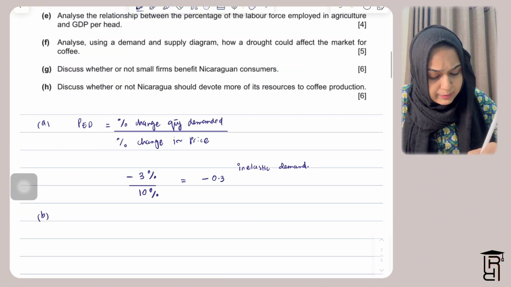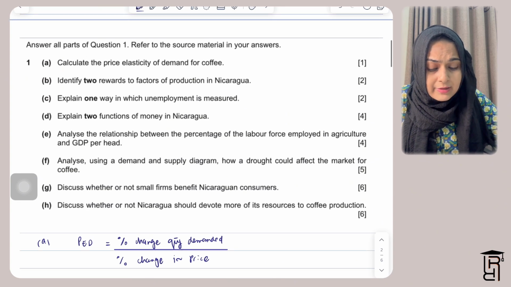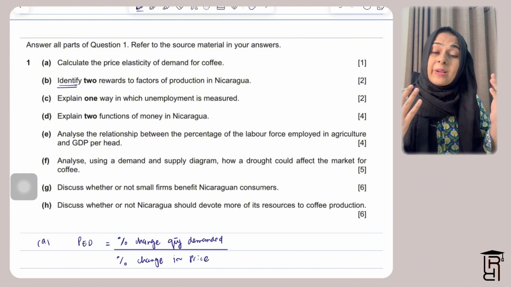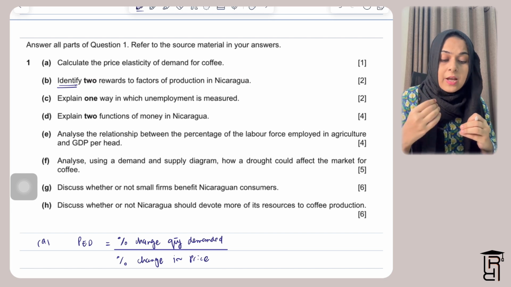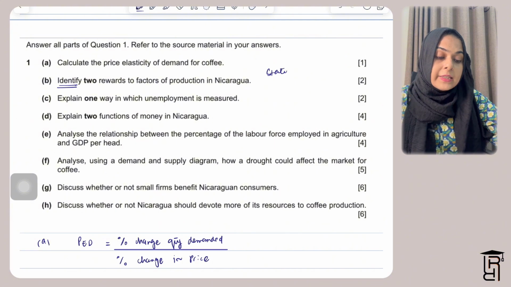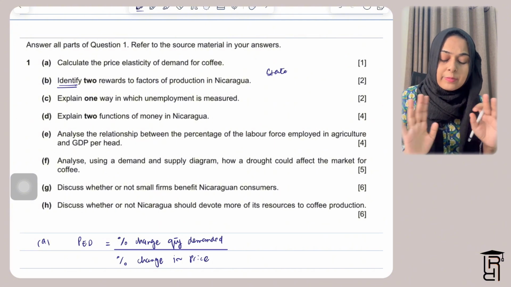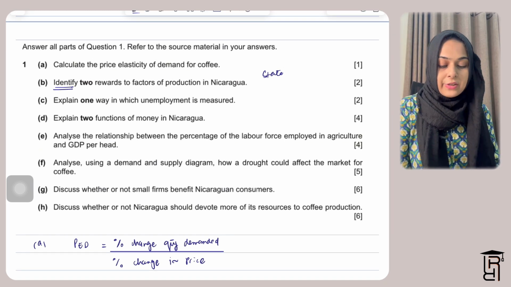So you need to write only those which are mentioned in the data response. So I'll write here part B will be wages and then there will be profits. Because they are saying identify, that is a command word which actually requires you to write points only. They don't require you to write explanations. Or even if they say state, STATE, is another word, state also requires you to write in points, not give explanations for your answers.